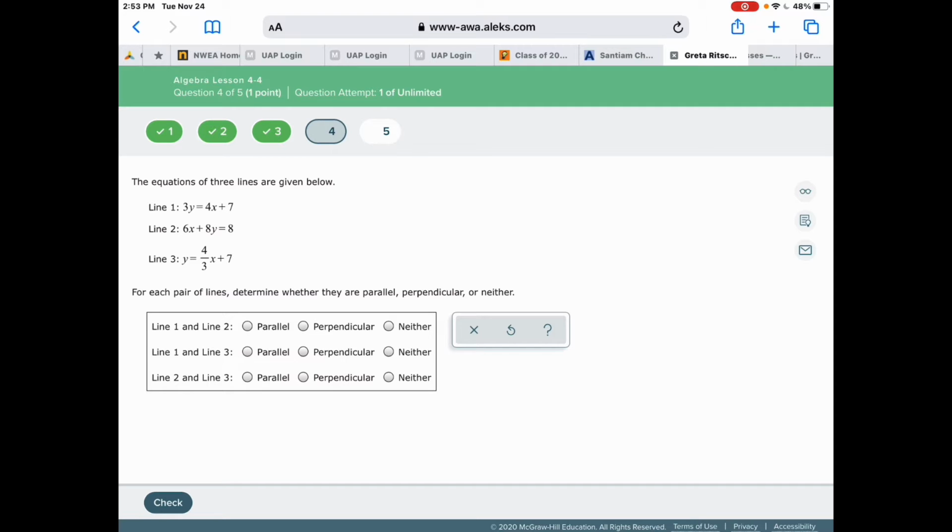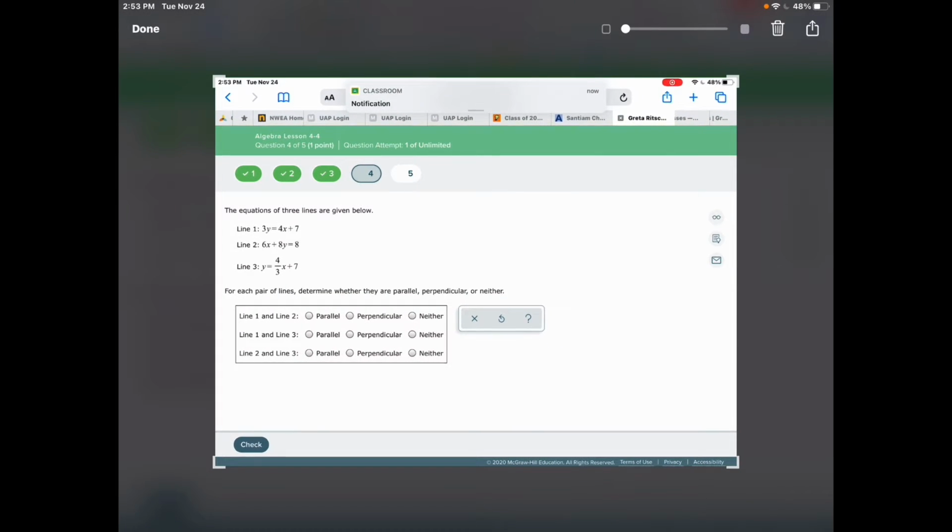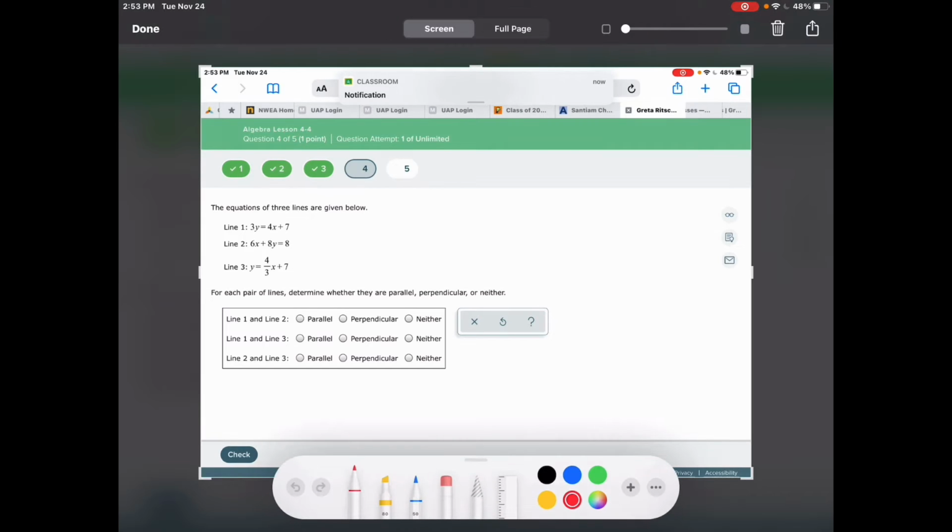In number 4, I have the equations of 3 lines, and it says for each pair of lines, determine whether they are parallel, perpendicular, or neither. So I'm going to need to find out what the slope is of these lines. This is not in any tidy form right here. I need to get y by itself. There's that divide by 3 in every place again. So y is going to equal 4/3 x plus 7/3. So we know the slope of this line is 4/3.